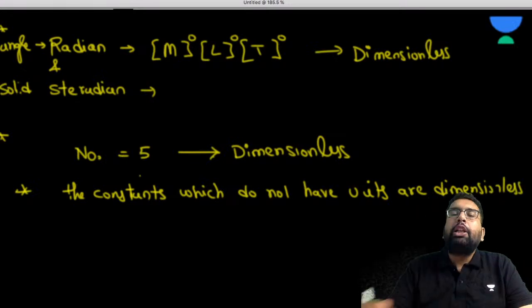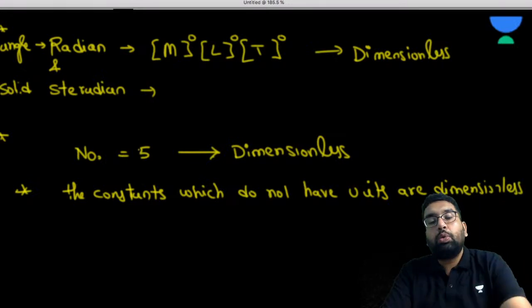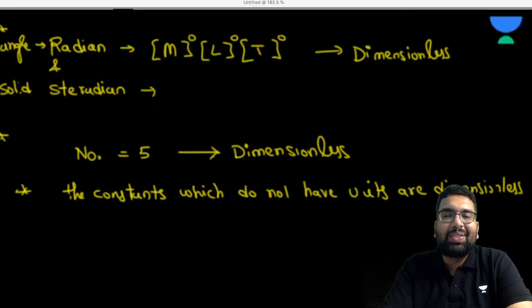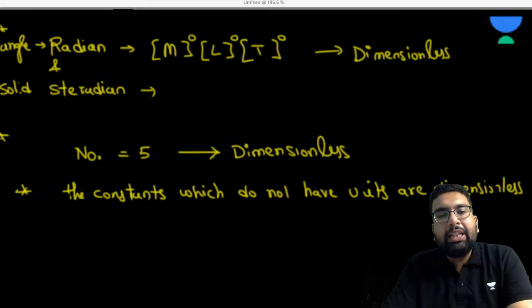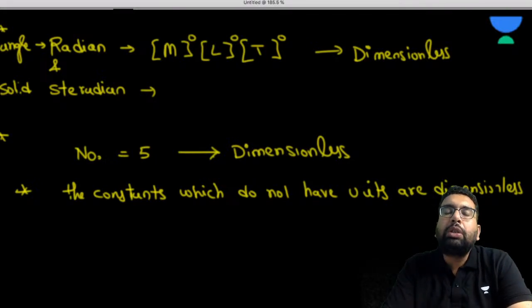Now what we are going to do: there are so many chapters in this physics subject, and in each chapter you are going to encounter many physical quantities. So we are going to develop the dimensions of these physical quantities one by one. There are hundreds of derived quantities. We are going to mention some here so that you can use them in future chapters also, and so many questions come from this part.